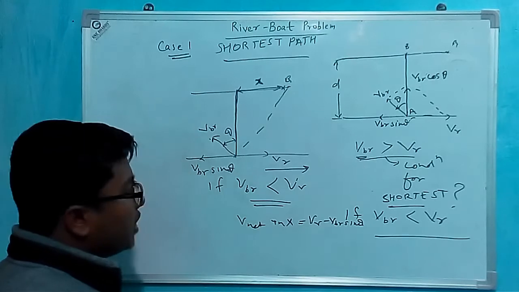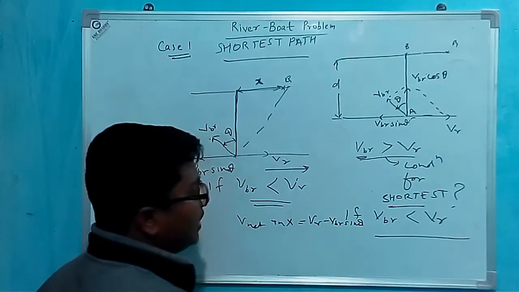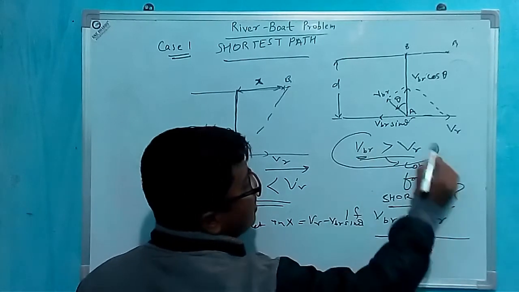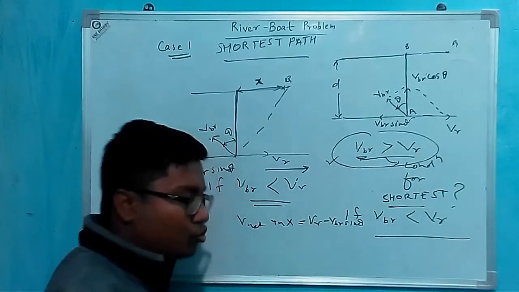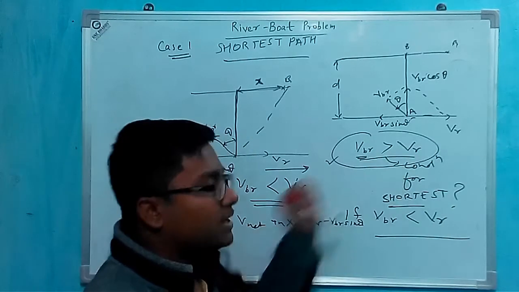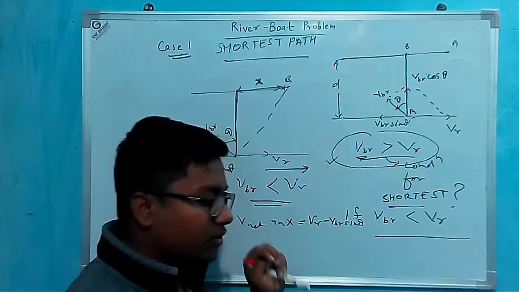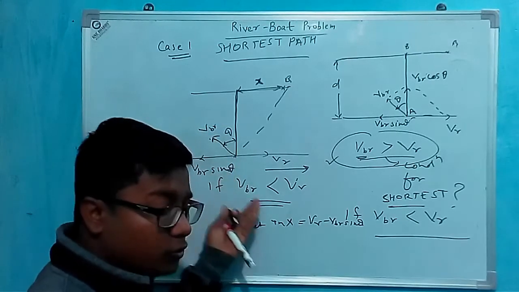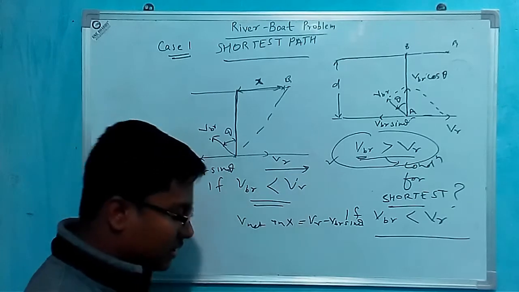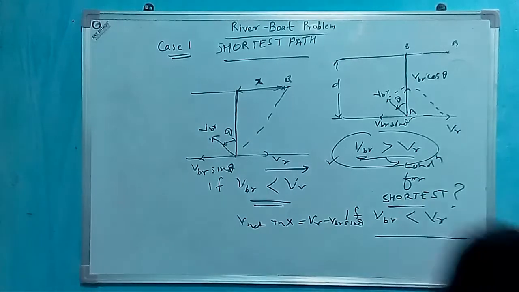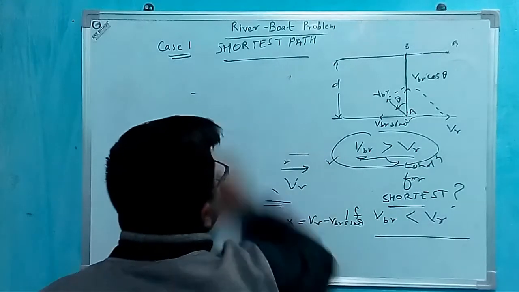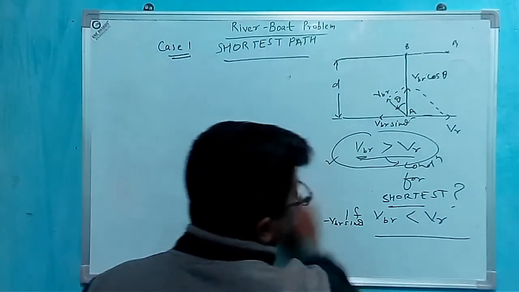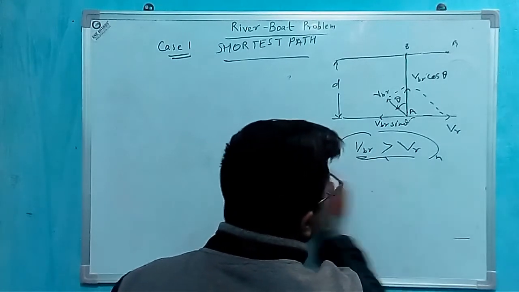Therefore for shortest path the initial condition will be that the velocity of boat with respect to river should be greater than the velocity of river. I will explain this topic further. Now I am going to start shortest path. Therefore this is the basic condition.